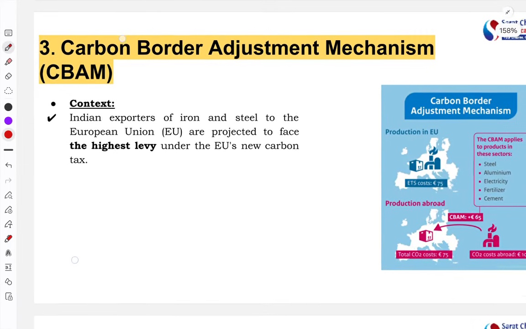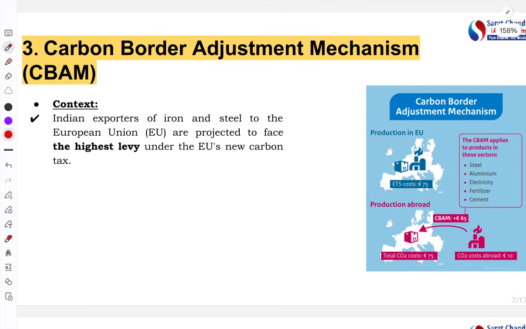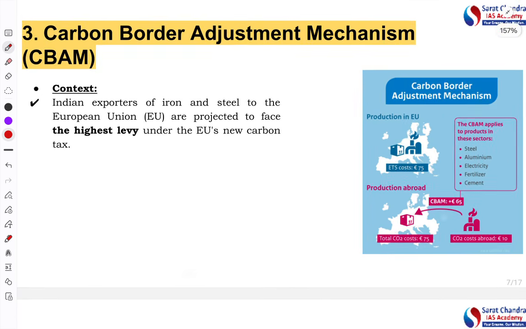Next article is about the carbon border adjustment mechanism. This is a very important article. Why is it in the news? The context is that Indian exporters, especially iron and steel, are projected to face a heavy levy under the EU's new carbon tax. From here you must have understood.